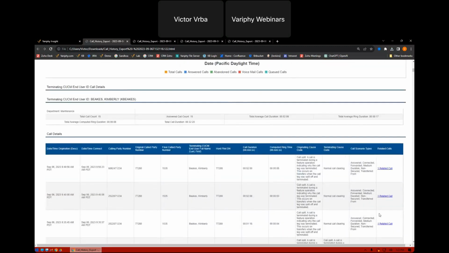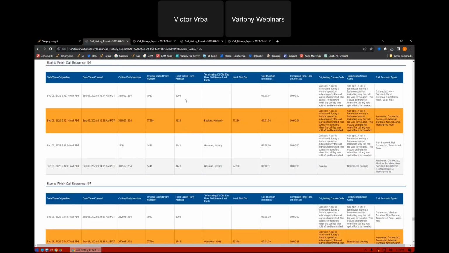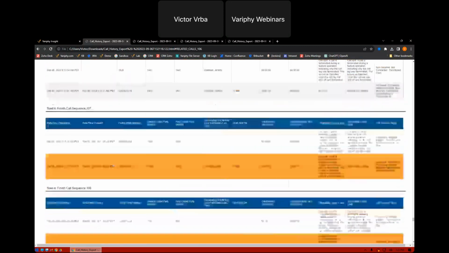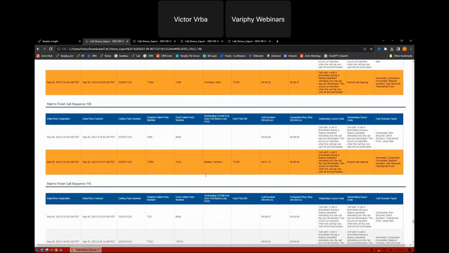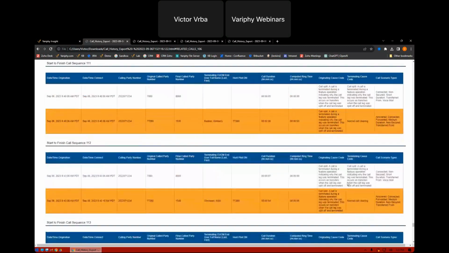And then, of course, here's all the detail of the calls that we reported on, including any of the cradle to grave. As you scroll through here, you can see that we are only counting each one of these rows once. The cradle to grave is going to go ahead and identify all of the call flows, but here's a perfect example of a call that we would have previously counted twice because we were just looking at the hunt group. But now we're only counting it once because we're focusing in on the fact that our call scenario was answered. It does not include any of these general call scenarios.